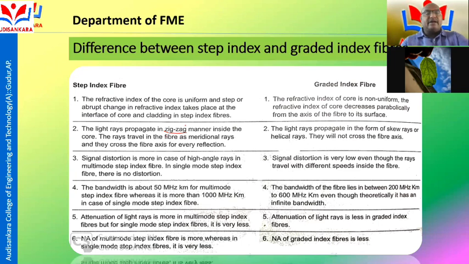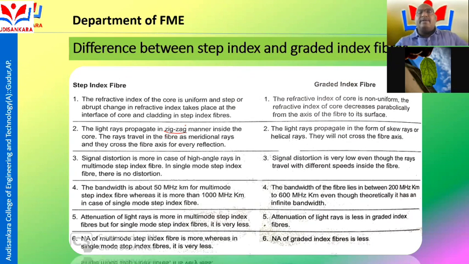Another one is the attenuation of the optical fiber rays is more in multimode step index fiber, but in single mode step index fiber, it is a very less attenuation loss. And the numerical aperture of multimode step index fibers is more, and in single mode step index fiber, the numerical aperture is less.